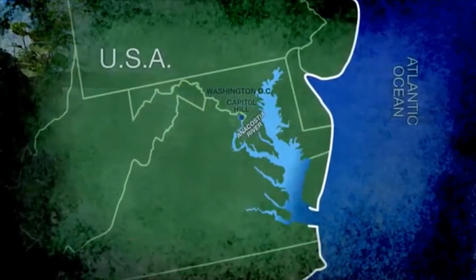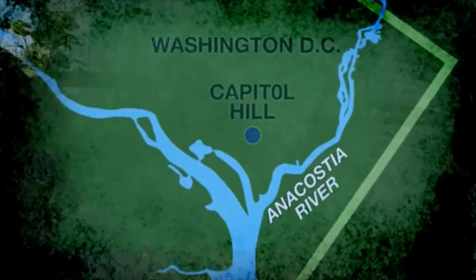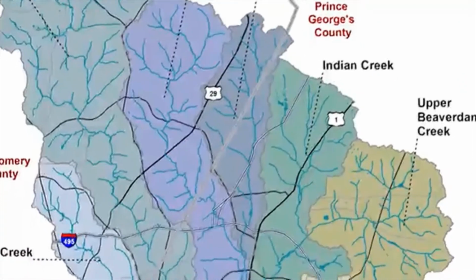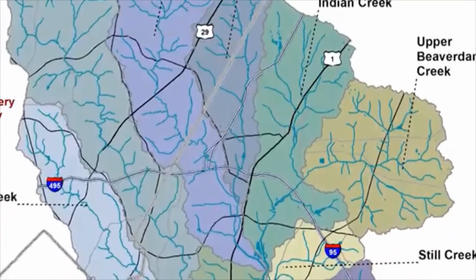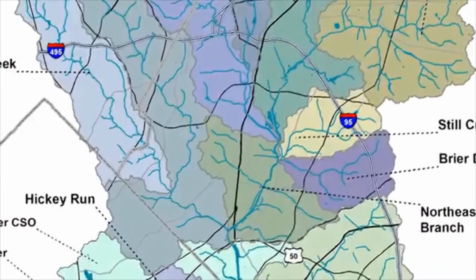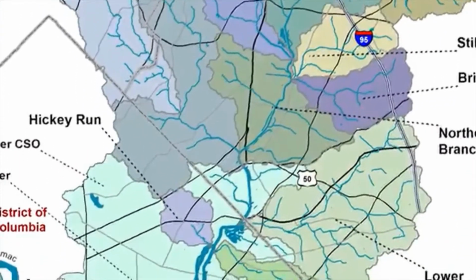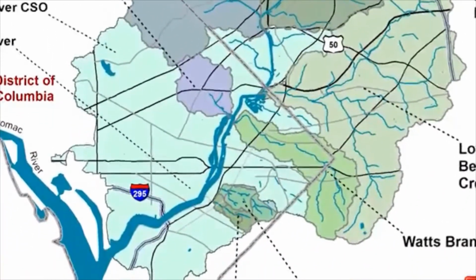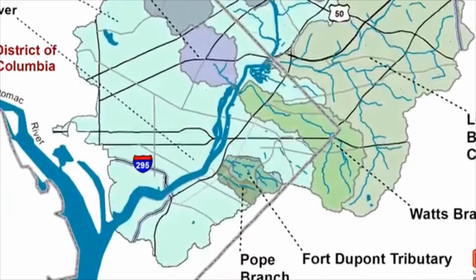The Anacostia River is a tributary of the Chesapeake Bay, nestled to the east of our nation's capital. To first understand how this river affects the bay, one must first understand watersheds and how stream networks function. At its core, watersheds are an area of land that collect water and drain to a common body of water, such as a lake, river, ocean, or bay.